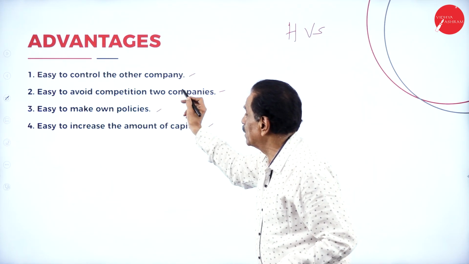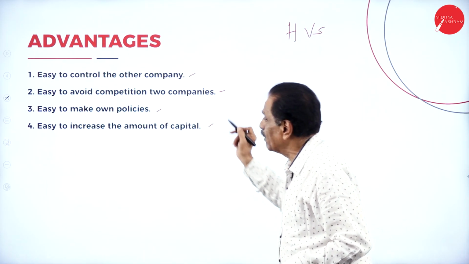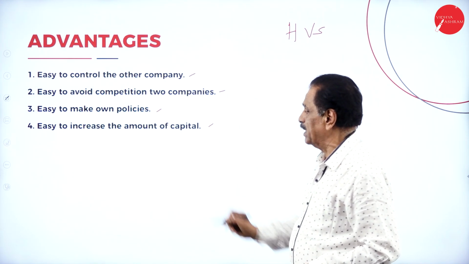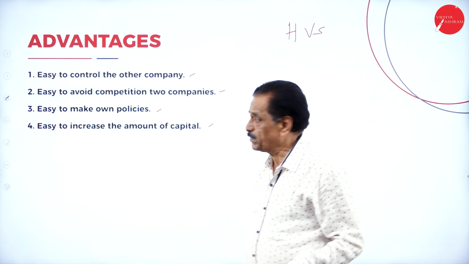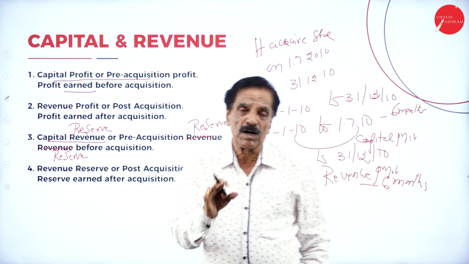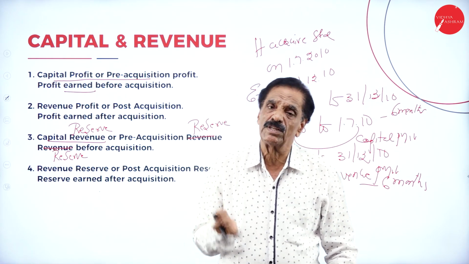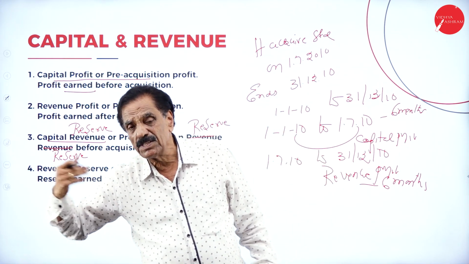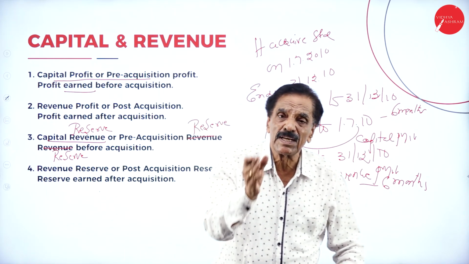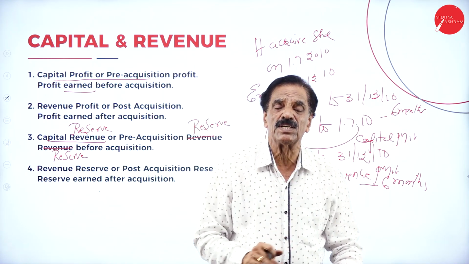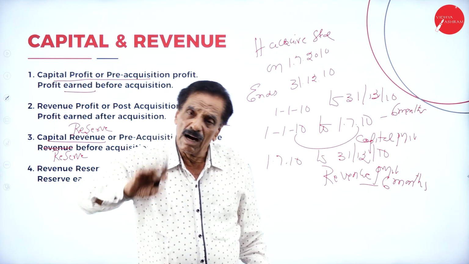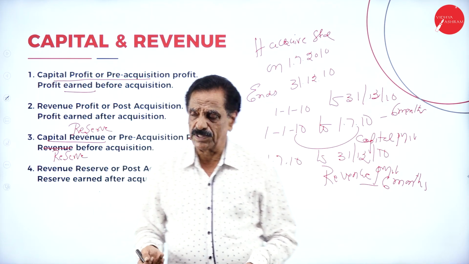Then it is easy to control the company, easy to make one policy, easy to increase capital. Whatever profit is available at the time of acquisition is capital profit. After acquisition, it is revenue profit. Whatever reserve is available at the time of acquisition is called capital reserve. After acquisition it is called revenue reserve.